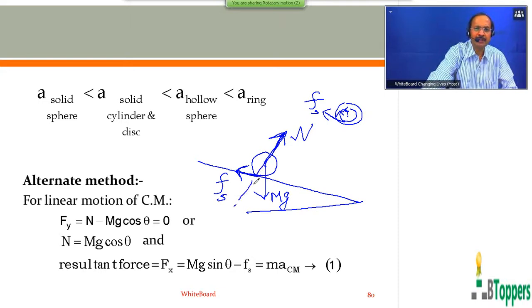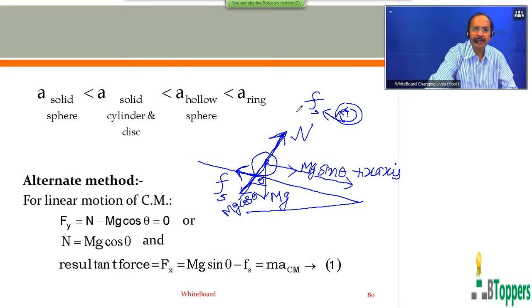So I have explained already in the previous class, you can resolve the weight mg into rectangular components parallel to the inclined surface and perpendicular to the inclined surface. The component mg cos theta acts perpendicular to the inclined surface. The component mg sin theta acts parallel to the inclined surface.